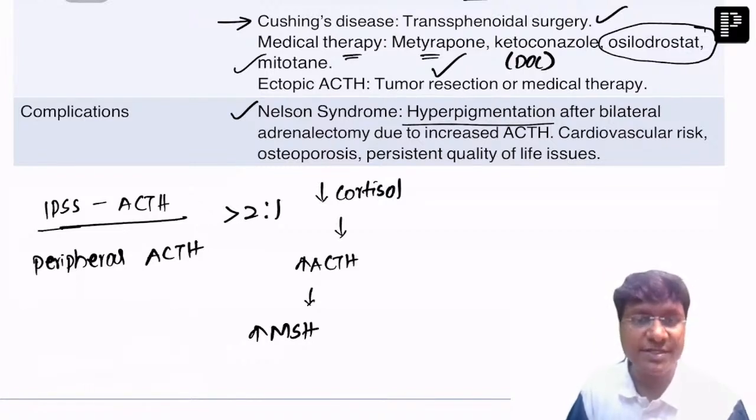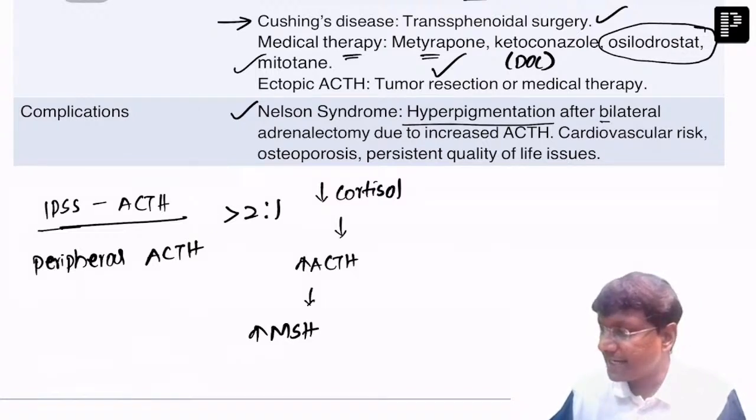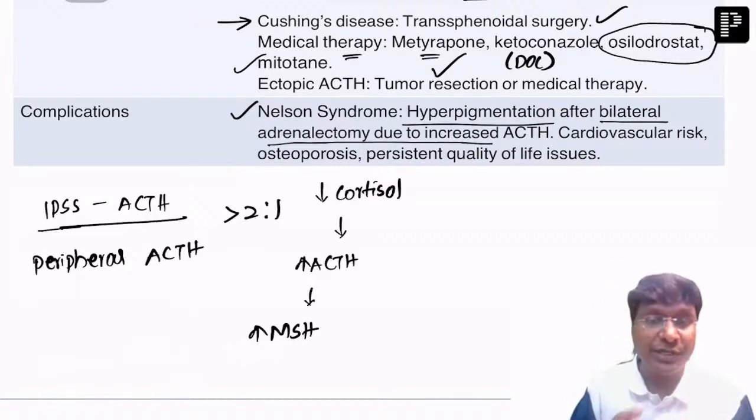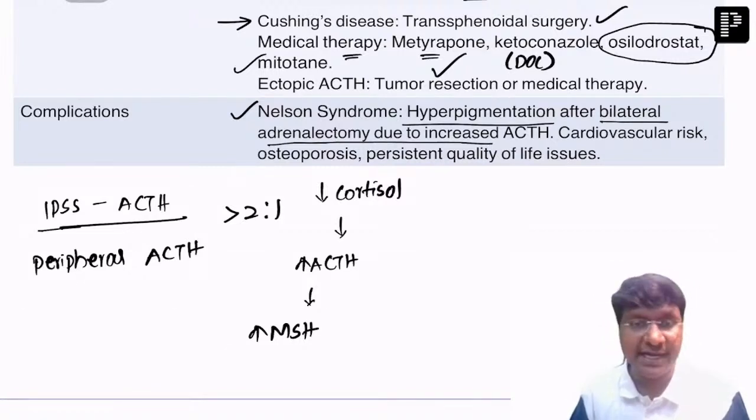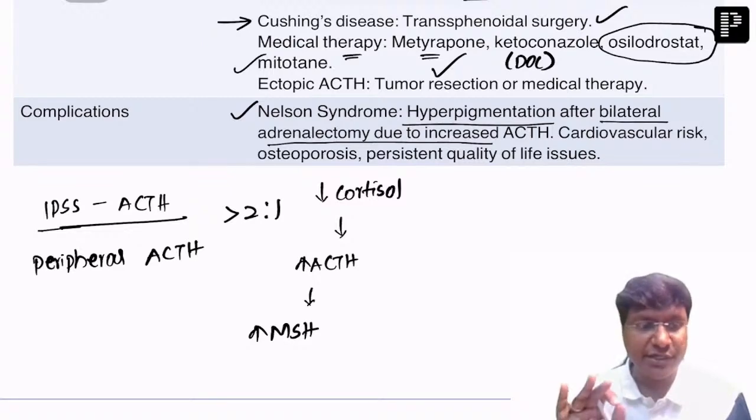So Nelson syndrome is nothing but hyperpigmentation after bilateral adrenalectomy, due to an increase in ACTH. That is what is called the Nelson syndrome. Okay. Now, let me tell you the important new trials in the treatment of Cushing's.